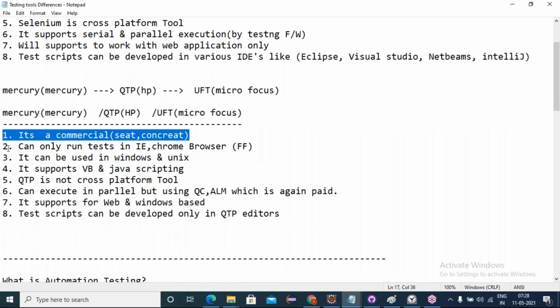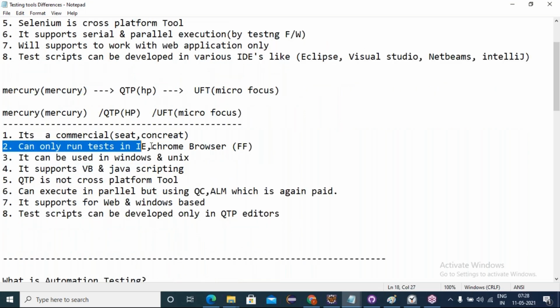Coming to the second point, in QTP you can only run tests in IE and Chrome browsers but not in Firefox.